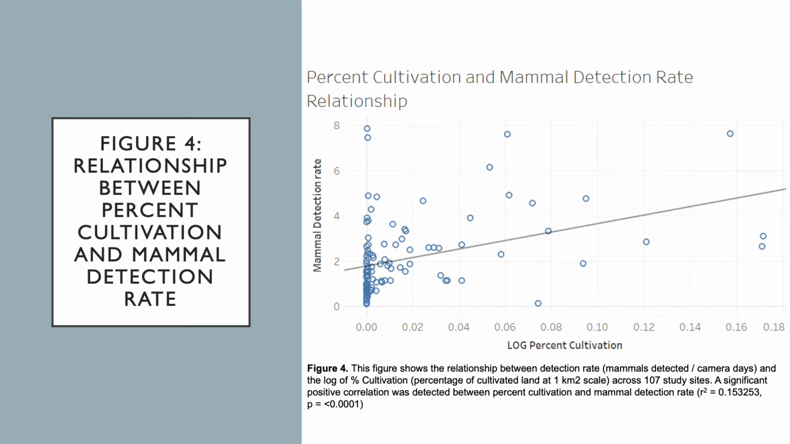And finally, in figure 4, we examine the relationship between the percent of cultivation and the mammal detection rate. Similar to figure 3, there's also a positive correlation here with the percent of cultivation. As you can see, the trend line is also positive, indicating that the higher the amount of cultivation, the more mammals would be detected within that area as well.